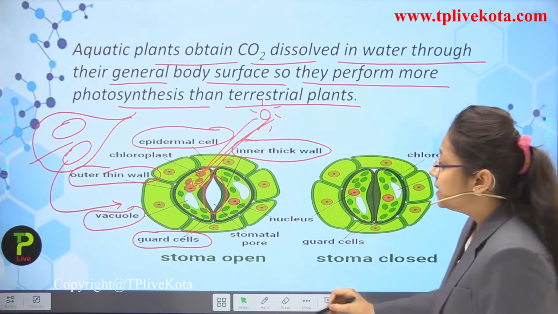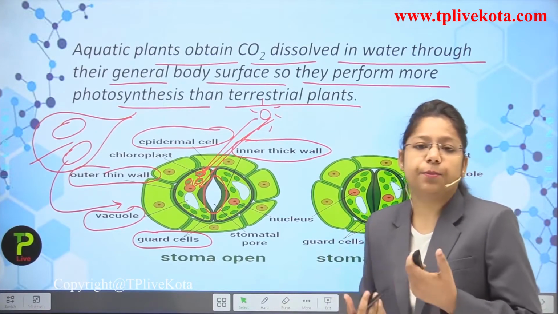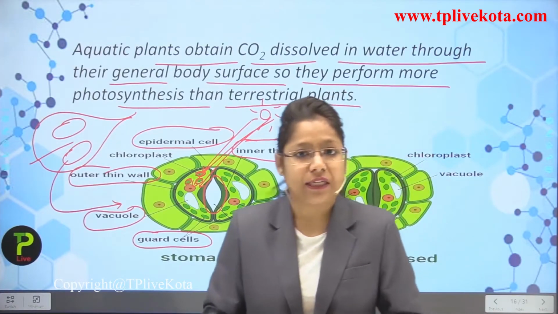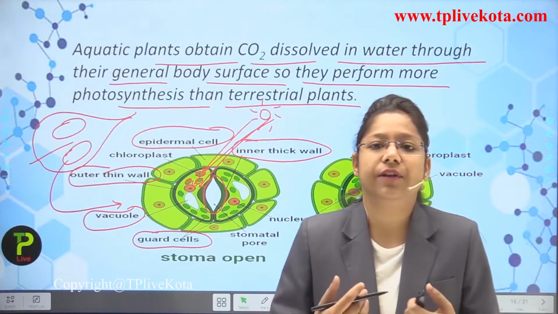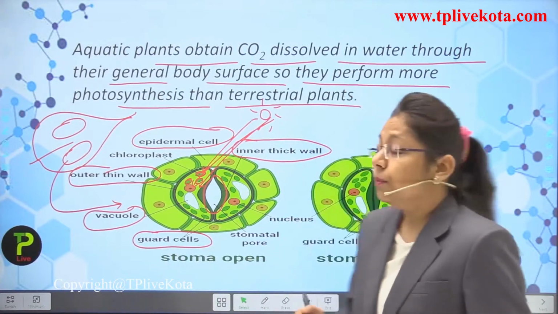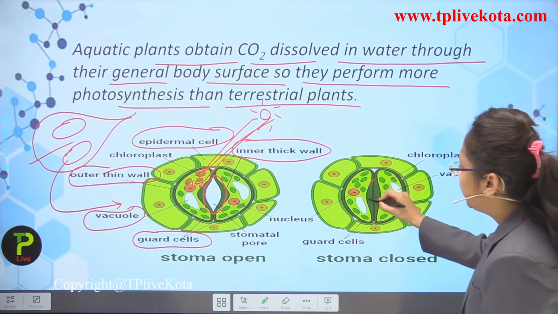Now this stomata will get opened when it is in the process of transpiration. Means it wants to remove the water amount. Okay, then it will open, and when it opens, the water amount will be removed through the leaves. But if you see here, there is the stomatal closing.